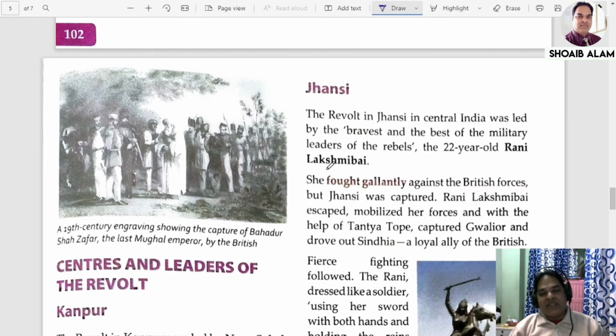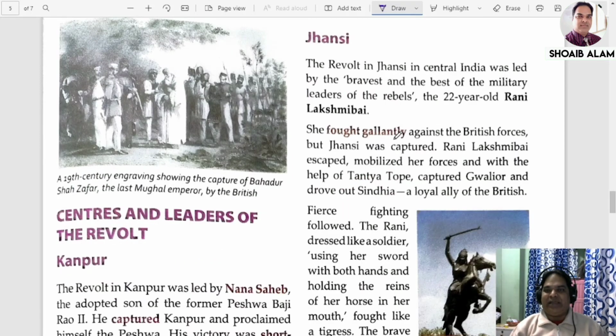Now Jhansi. Who was the leader of the revolt in Jhansi? The bravest and best military leader of the rebels, the 22-year-old Rani Lakshmi Bai. She fought gallantly against the British forces, but Jhansi was captured. Rani Lakshmi Bai escaped, mobilized her forces, and with the help of Tantia Tope captured Gwalior and drove out Scindia, a loyal ally of the British.